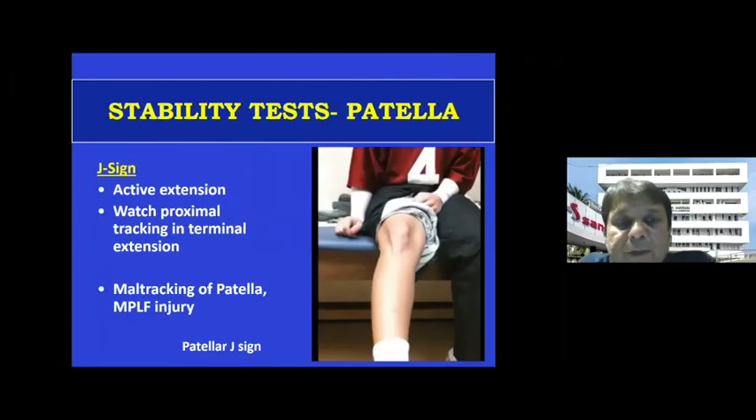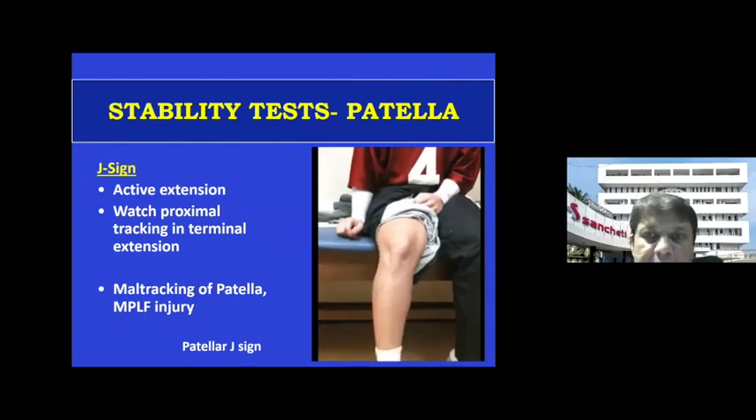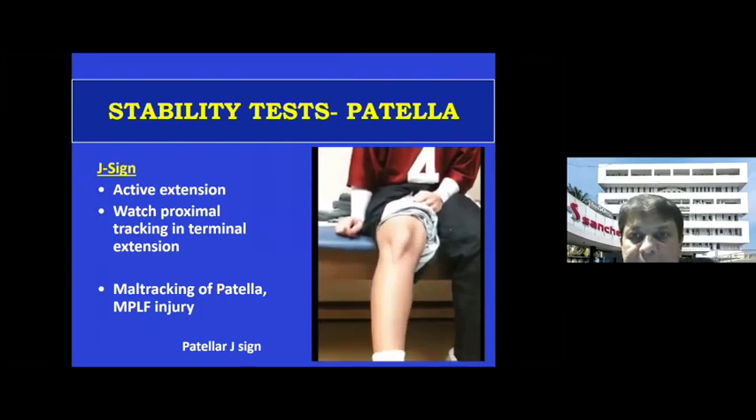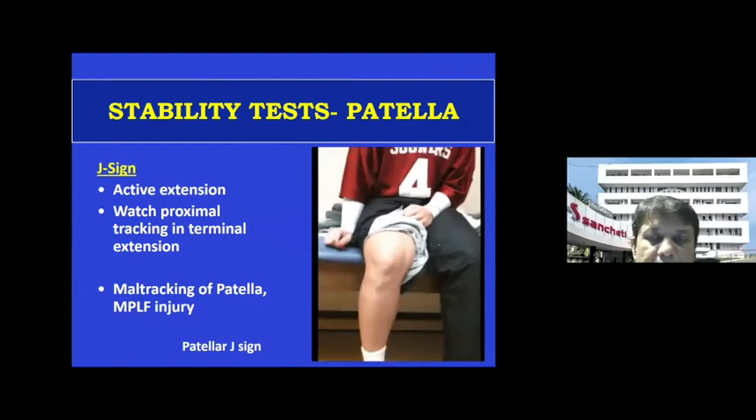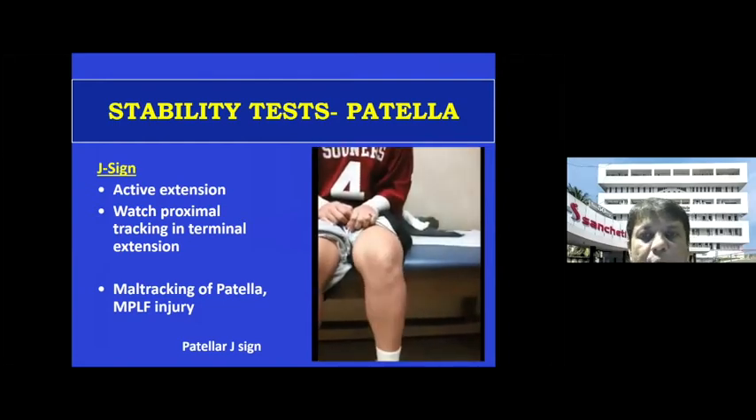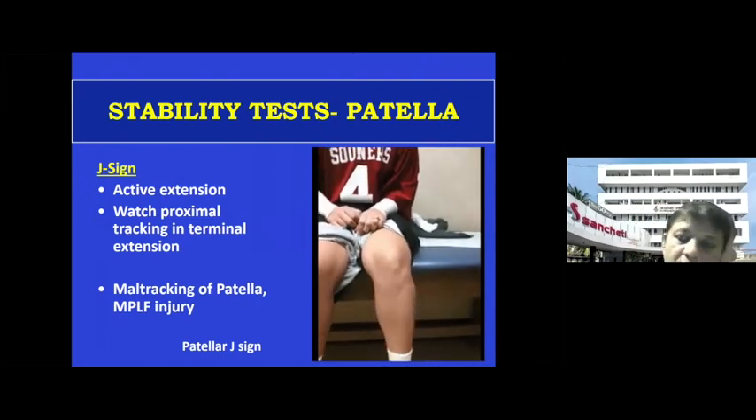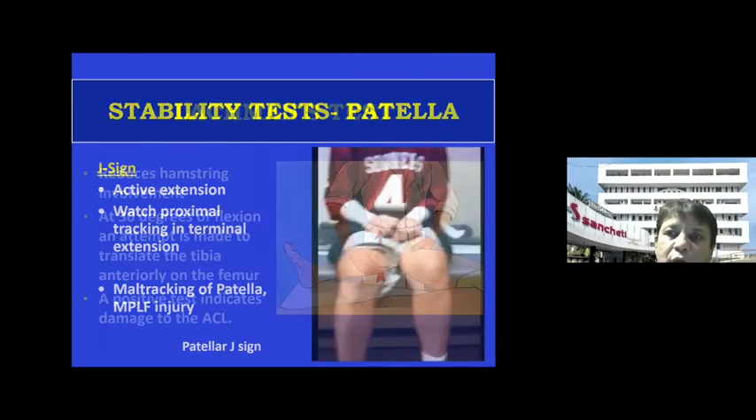The J sign is something very important again because of patellofemoral instability. And if the J sign is positive, as you can see very classically in this case, then it is because of the MPFL tear or other reasons of patellofemoral instability which need to be addressed. So a positive J sign is pathognomonic of patellofemoral instability, and most of the time it's an MPFL tear.